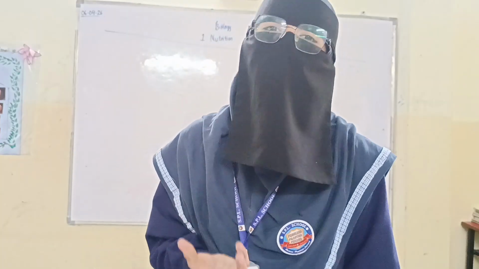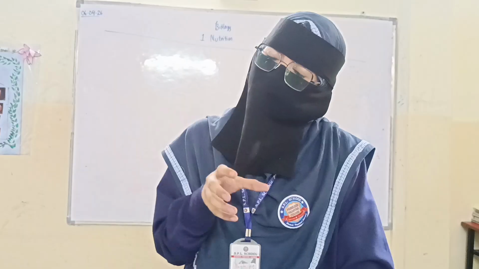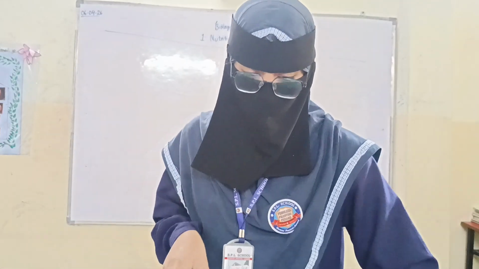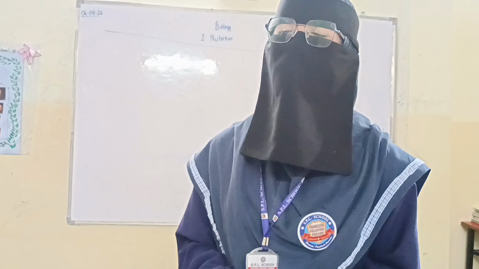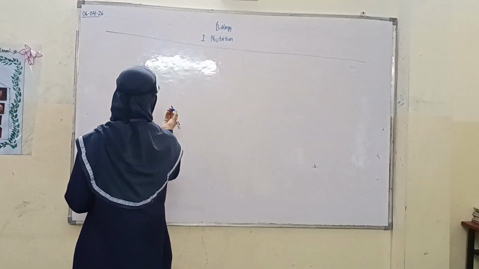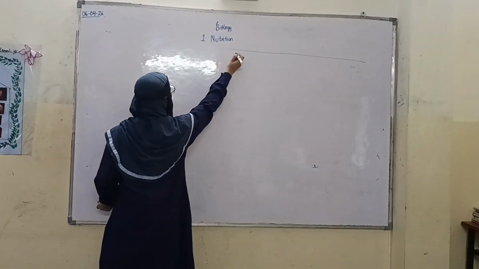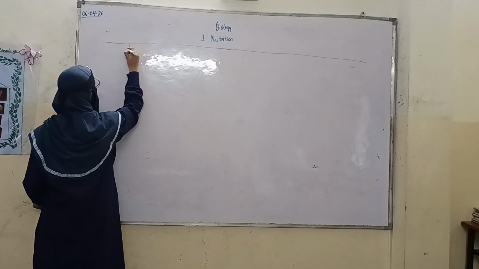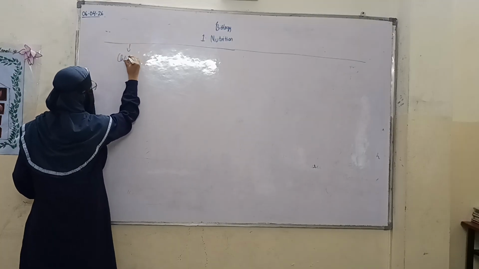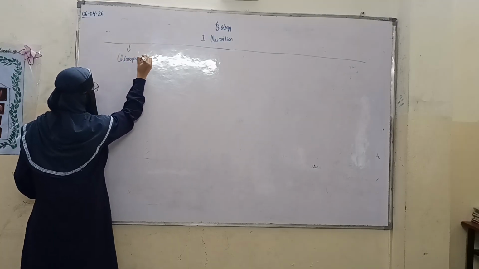In the last class we discussed autotrophic and alternative nutrition, photosynthesis, the factors affecting photosynthesis, and chlorophyll. We have studied half of the topic of chlorophyll. A few points were left in this topic, so we are going to discuss them.